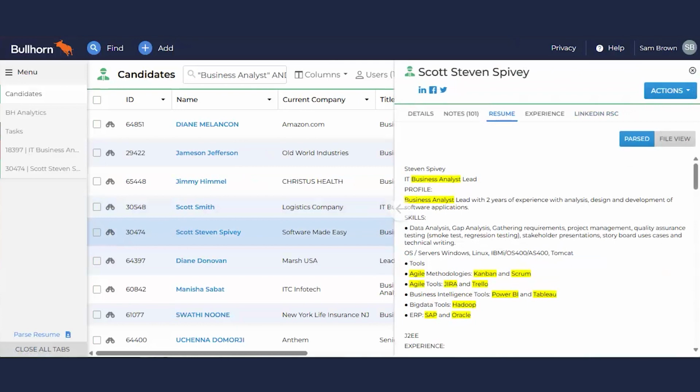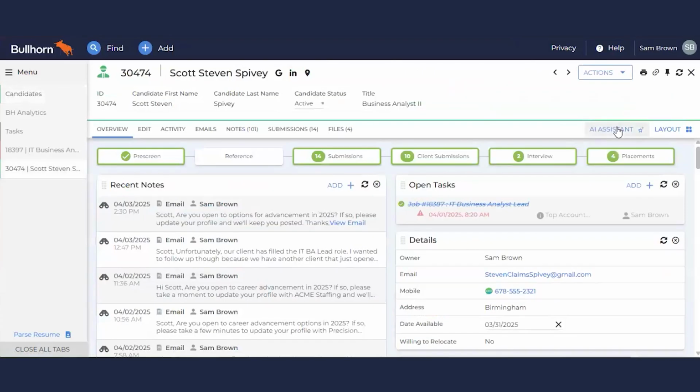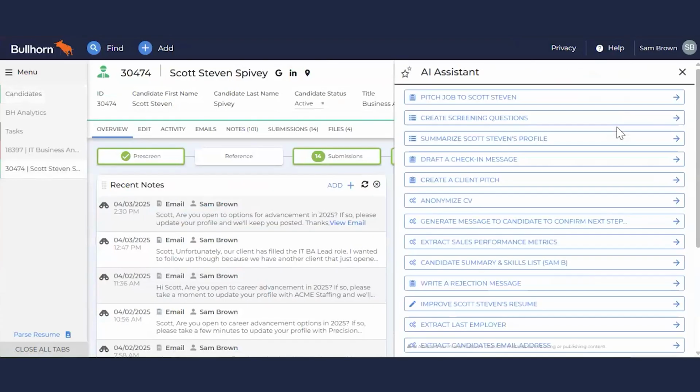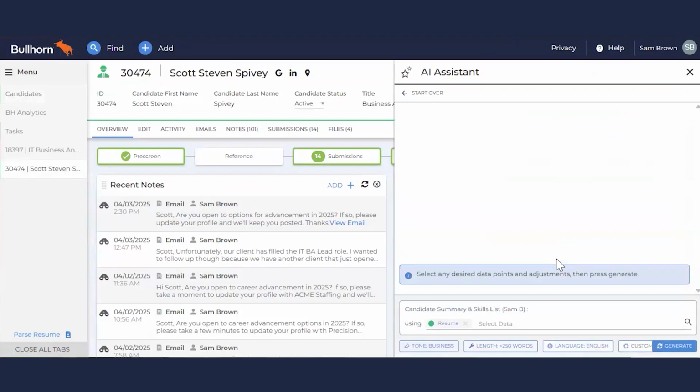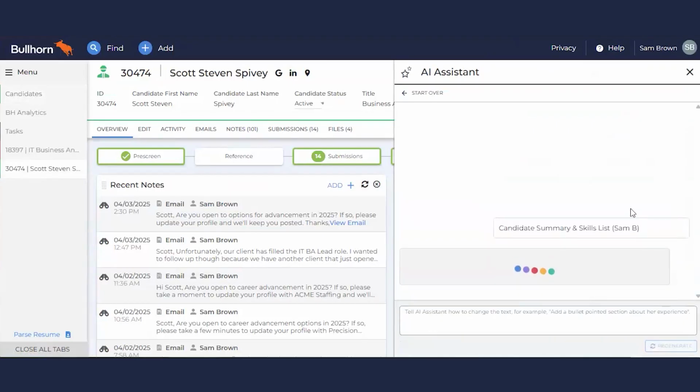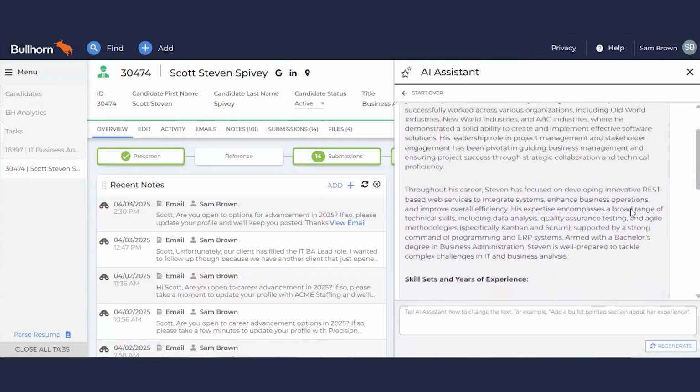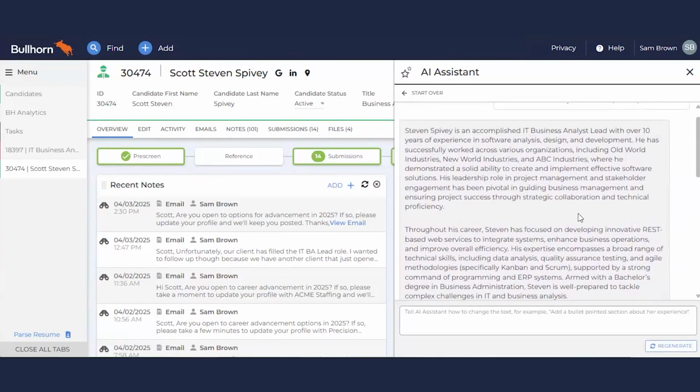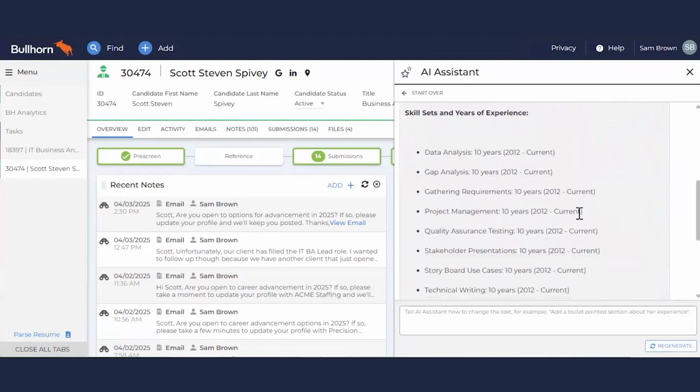When I'm ready to move forward, I can go directly to Scott's profile and again, leverage our AI assistant, making sure that I'm ready to move forward and submit them directly to our client. And I want to produce both a paragraph overview of the summary and understand a skills list by years. That way, we can send this directly to our client for consideration. And within just a couple of seconds, I don't look like a new recruiter anymore.